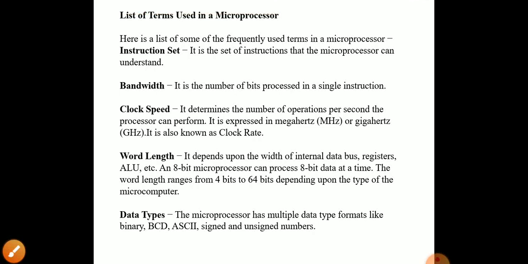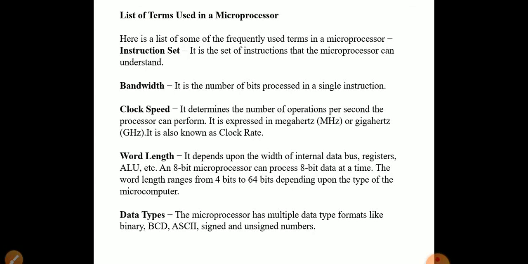List of terms used in a microprocessor. Here is a list of some of the frequently used terms in a microprocessor. Instruction set: it is the set of instructions that the microprocessor can understand.